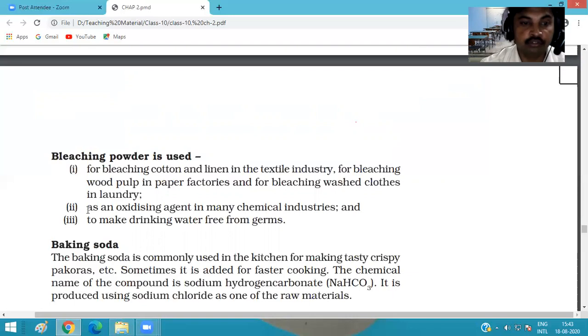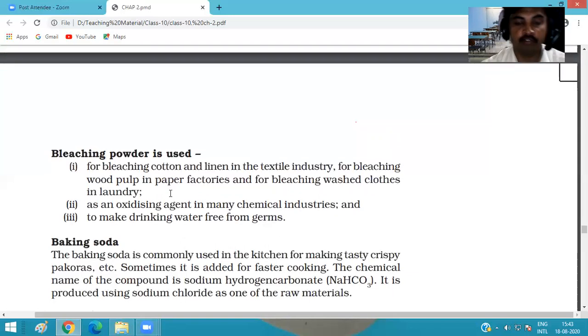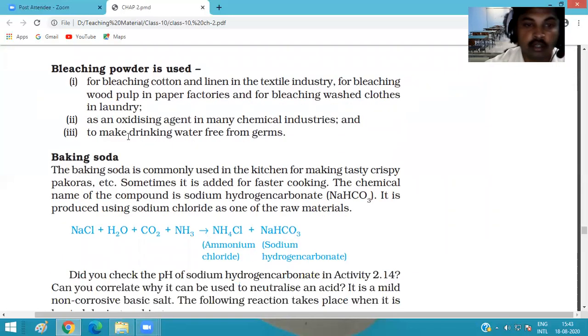Another use of bleaching powder is as an oxidizing agent in many chemical industries. And the next one is to make drinking water free from germs. It is also used to make drinking water germ free.